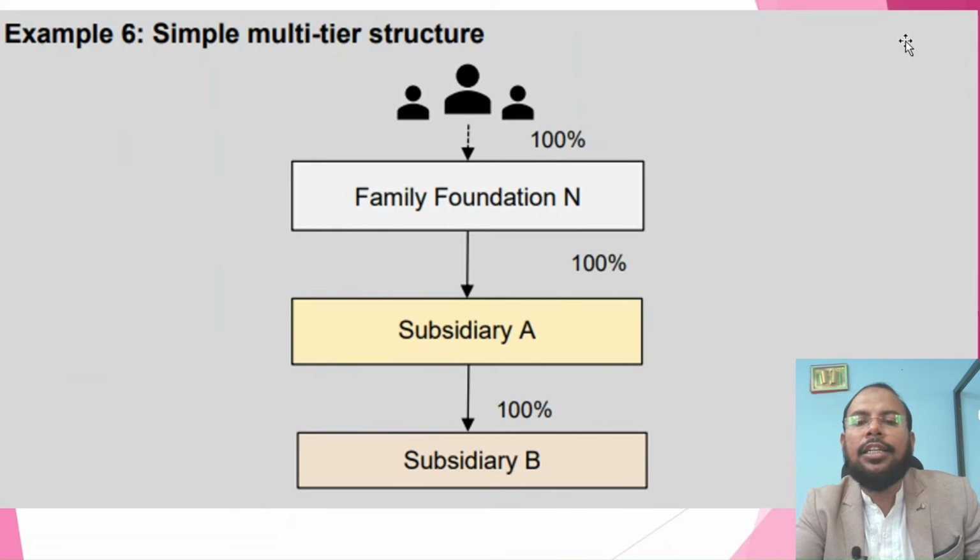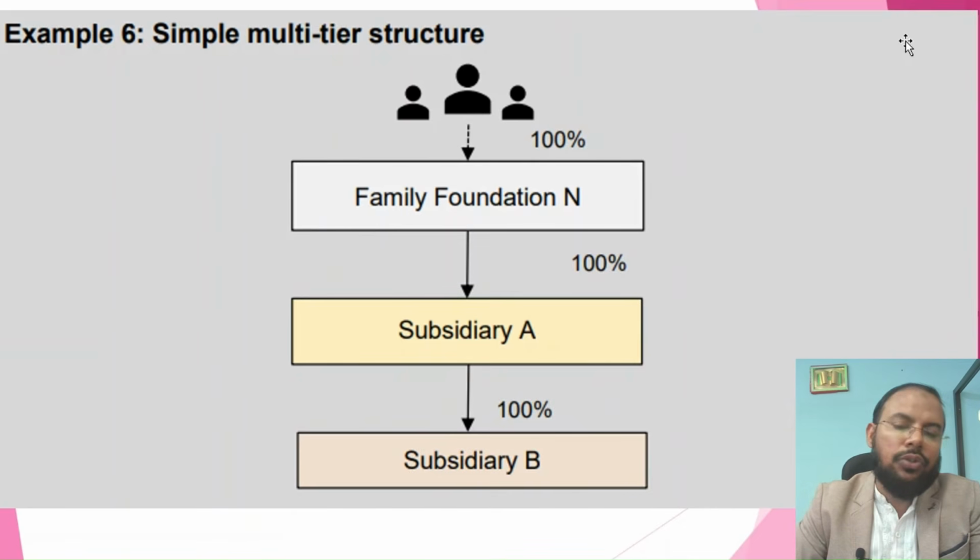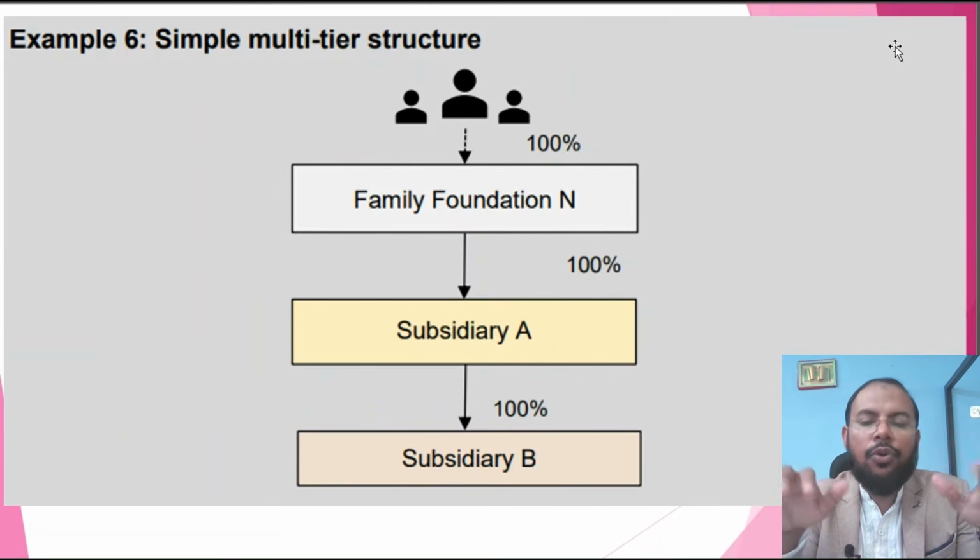There will be no tax in the hands of either subsidiary A or subsidiary B. On the other part, the family foundation is also not taxable under the UAE corporate tax law. Only family members may be taxed, or may be exempt, because you know that if you are a natural person and there is income from real estate or personal investment, that income is also exempt. There will be no tax in the whole scenario. I hope you understand.